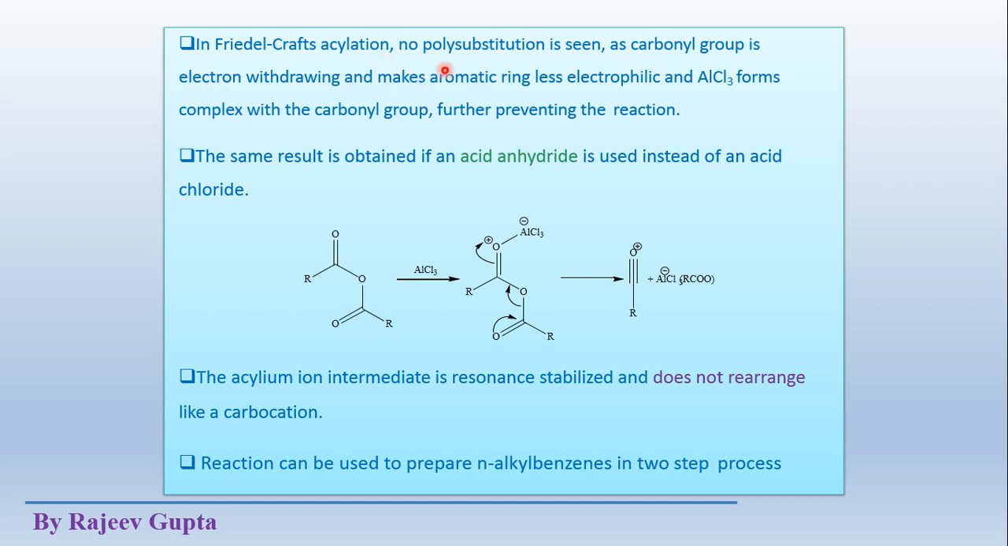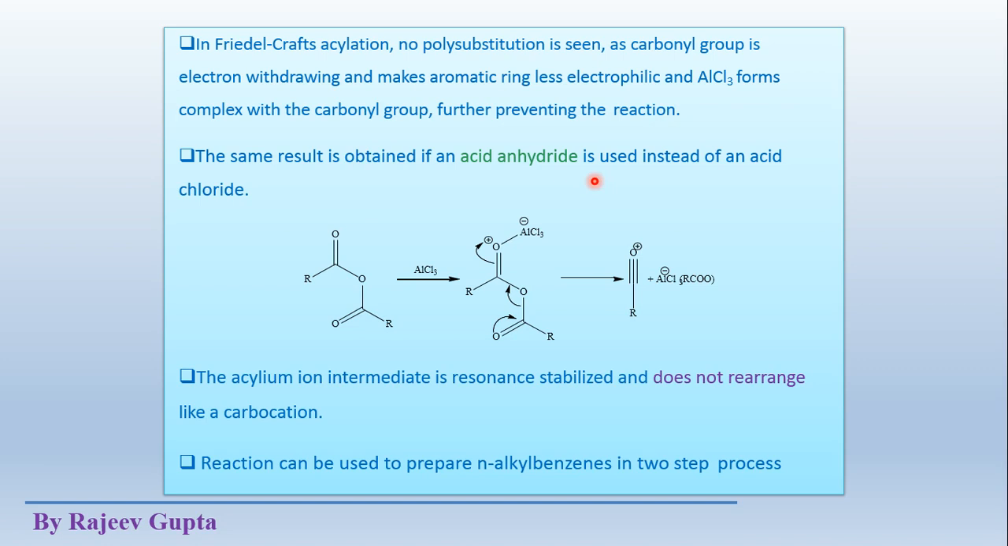In Friedel-Crafts acylation, no polysubstitution is seen, as the carbonyl group is electron withdrawing and makes the aromatic ring less nucleophilic, and AlCl3 forms a complex with the carbonyl group, further preventing the reaction. See, we know that the acyl group, which contains a carbonyl portion, is an electron withdrawing group, which decreases electron density inside the ring system.